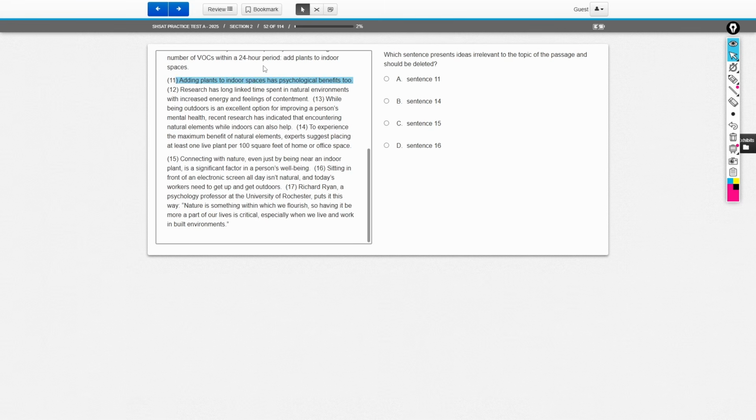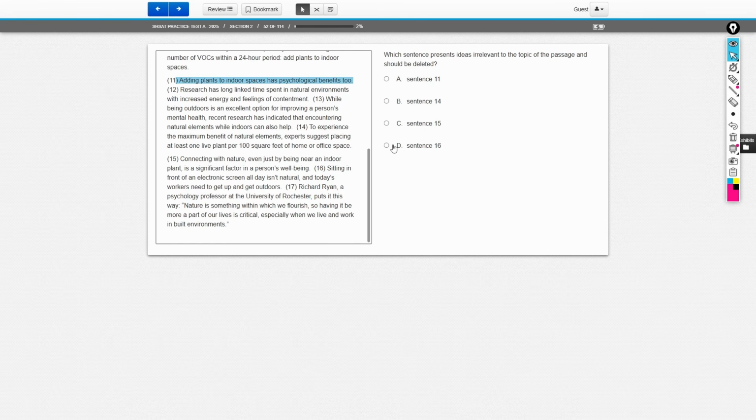Now, this is from the paragraph that we were just looking at. Does this add a relevant detail or is it irrelevant? Well, I would say that it is relevant because this is the topic sentence for this paragraph. This introduces what we're going to talk about. This entire paragraph talks about how adding plants makes you feel happier. Feeling happy is a psychological benefit, right?